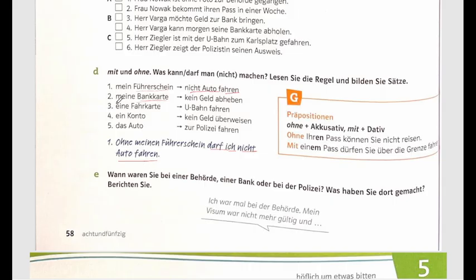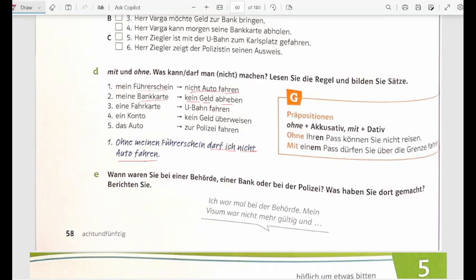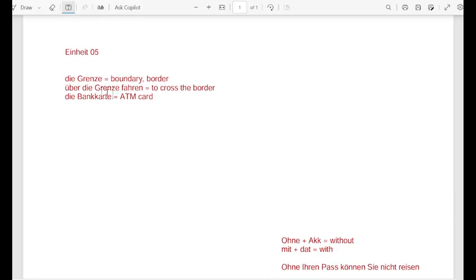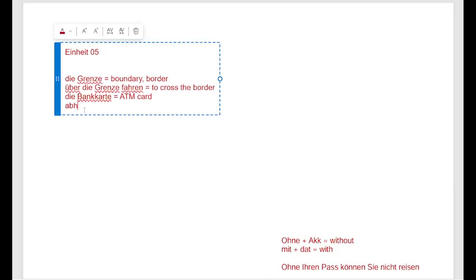Now next is meine Bankkarte, kein Geld abheben. Abheben means to withdraw, to withdraw money, and this withdrawal is in the sense of cash.